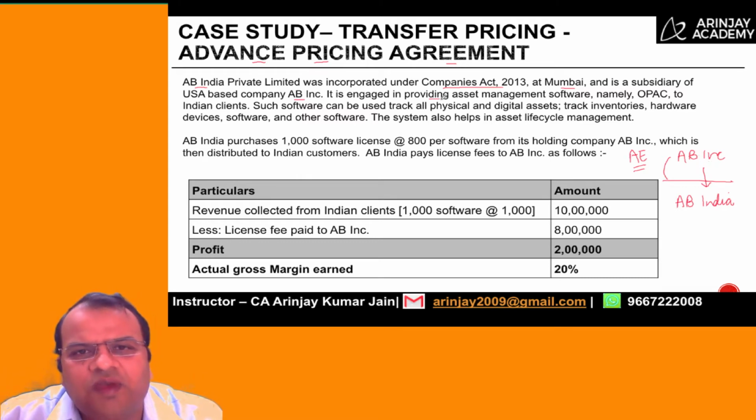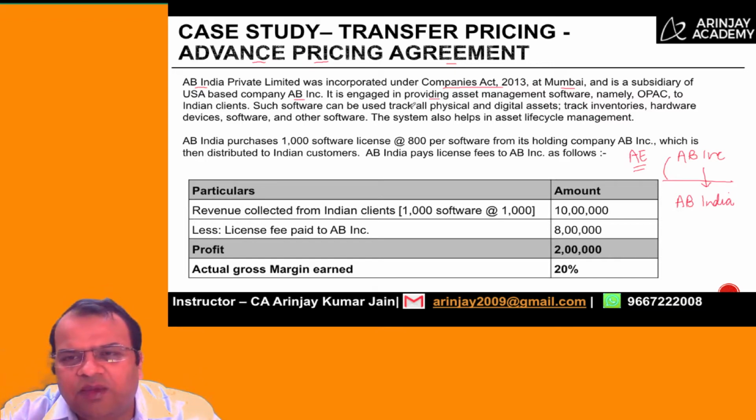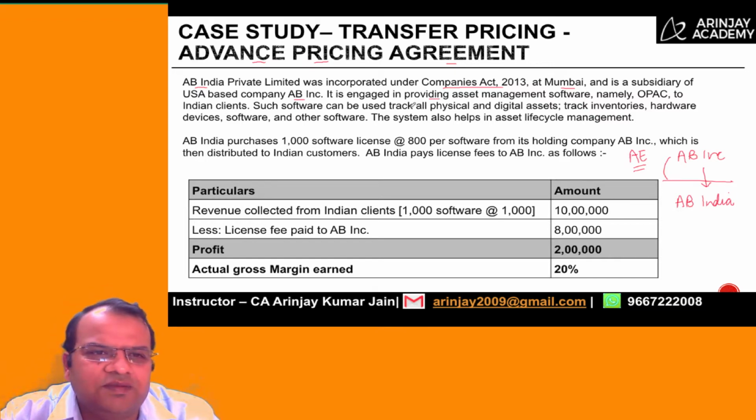It is engaged in providing asset management software, namely OPAC, to Indian clients. Such software can be used to track all physical and digital assets, track inventories, hardware devices, software, and other software. The system also helps in asset lifecycle management. So these are some of the uses that can be done using the software.